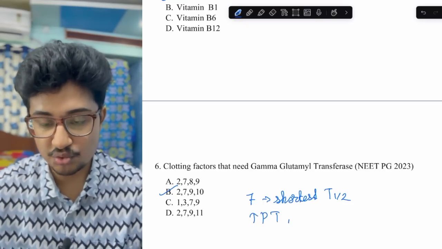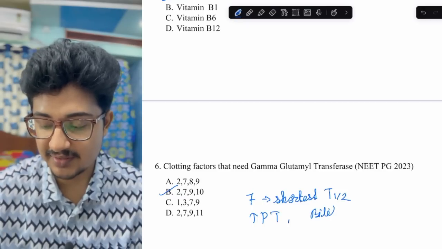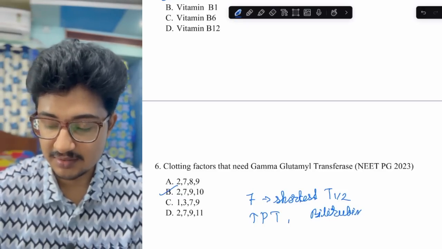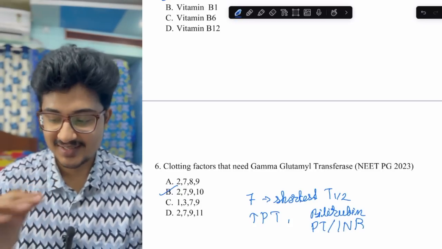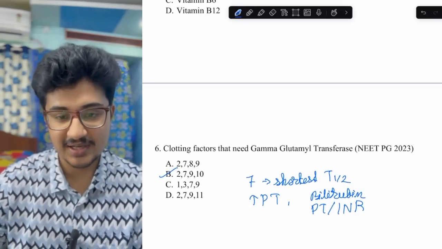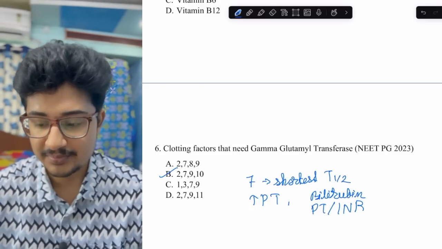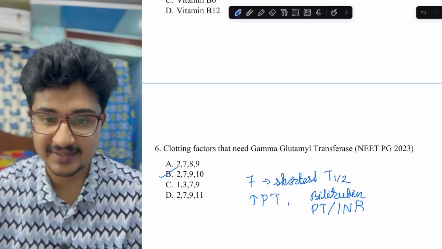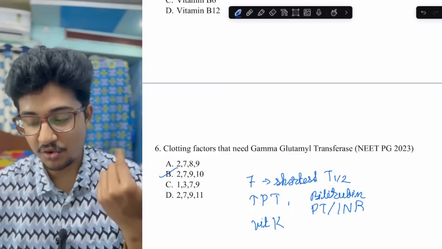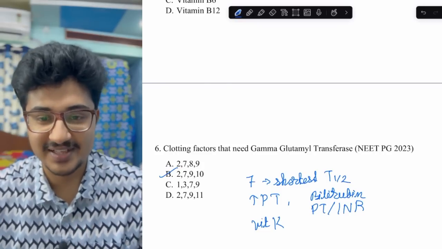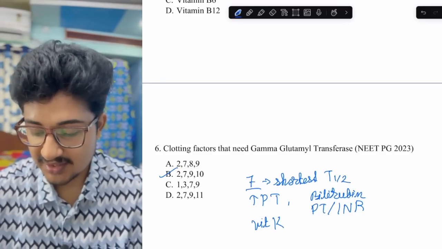In case of liver scoring also, Child-Pugh, MELD, you see two factors, that is the bilirubin that is dependent on liver, and PT or INR. This would be common in all the scoring. You see, check that there would be bilirubin or PT or INR. Futuristic question could be, a child with fat malabsorption syndrome has deficiency of which clotting factors? Because vitamin K is a fat soluble vitamin. So in case of vitamin K deficiency, 2, 7, 9, 10 would be deficient. What would be the first factor deficient? 7, of course.